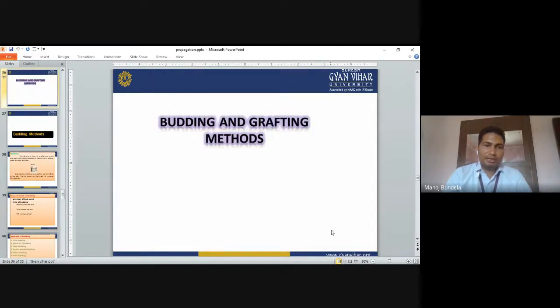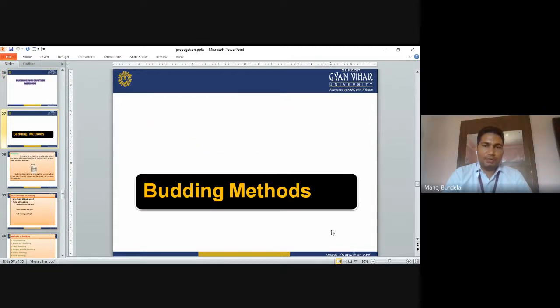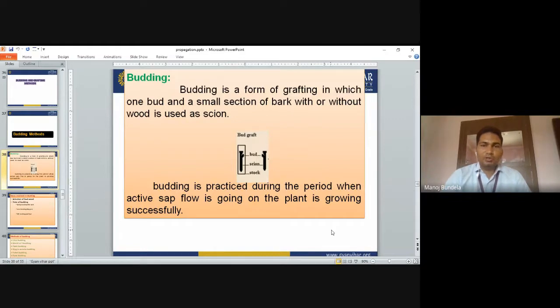Next is budding and grafting. Budding methods. First is budding. Budding is a form of grafting in which one bud and a small section of bark, with or without wood, is used as a scion.